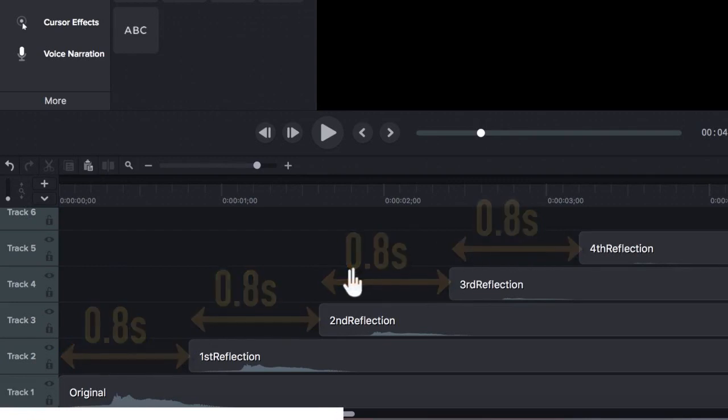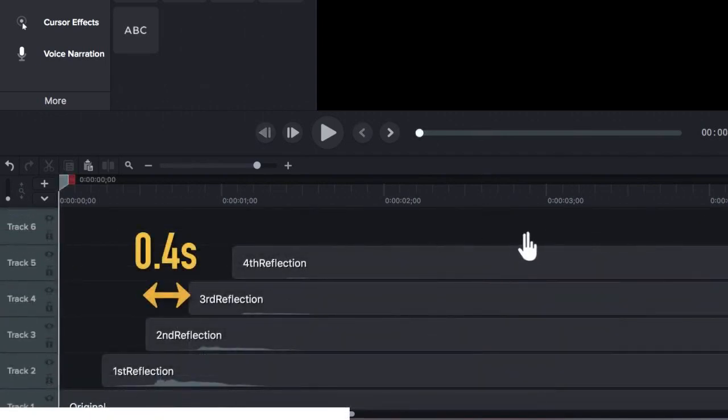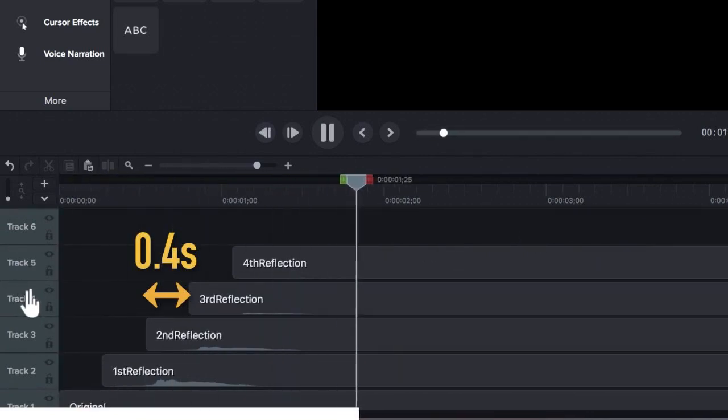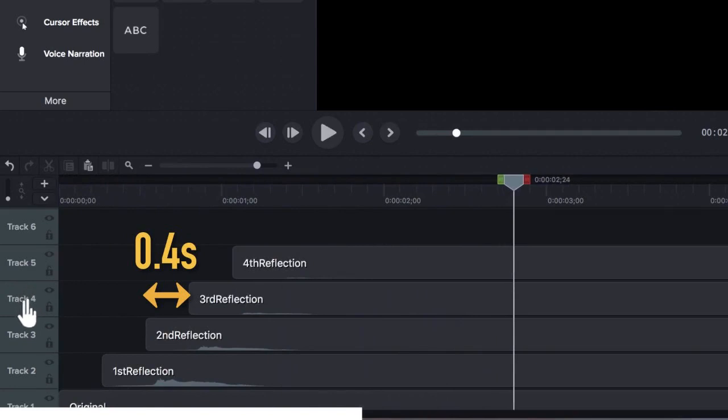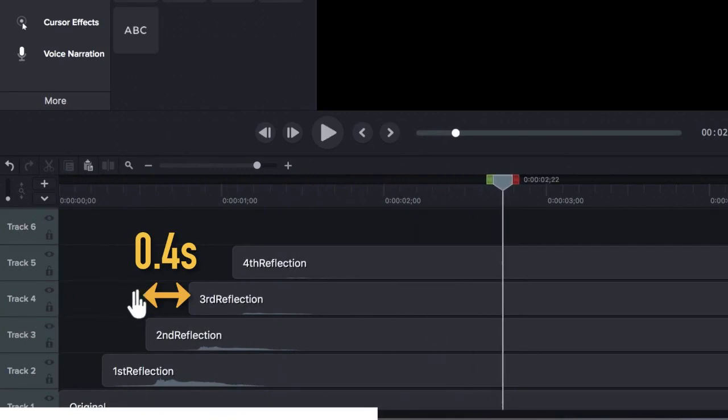So let's reduce that gap and see what happens. Now I have made that gap 0.4 seconds. Let's see if we can hear the echoes. Here goes. Yo! Yo! Again, I'm pretty sure you could still hear the individual reflected sounds. Let's play it one more time. Yo! Yo! So we will still call these echoes. Even 0.4 seconds is big enough for our brains to differentiate the sounds.